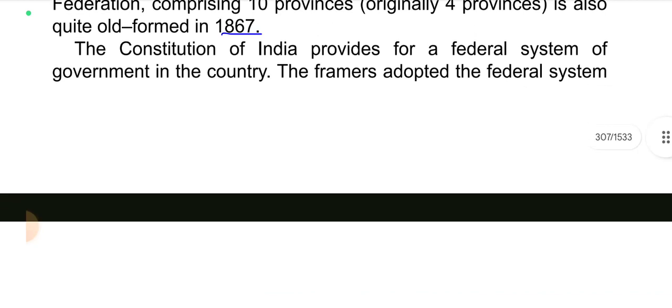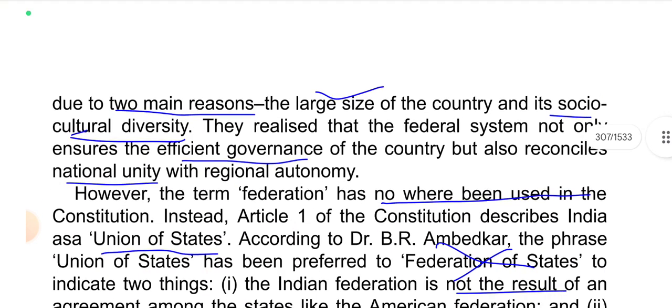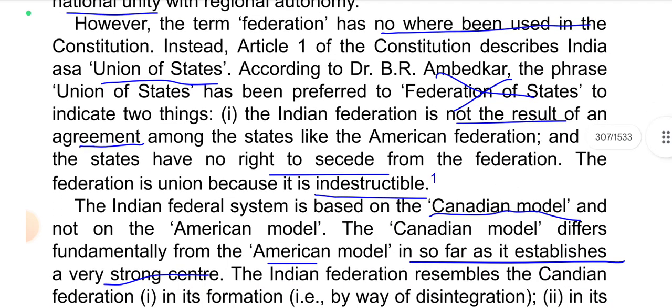The Constitution of India provides for a federal system of government in the country. The framers adopted the federal system due to two main reasons: the large size of the country and its socio-cultural diversity. They realized that the federal system not only ensures the efficient governance of the country but also reconciles national unity with regional autonomy. However, the term federation has nowhere been used in the Constitution.